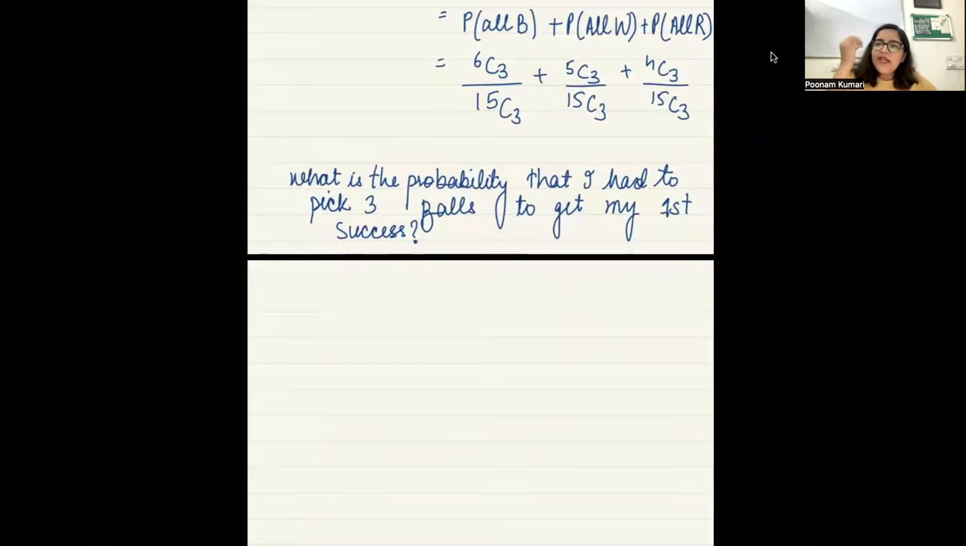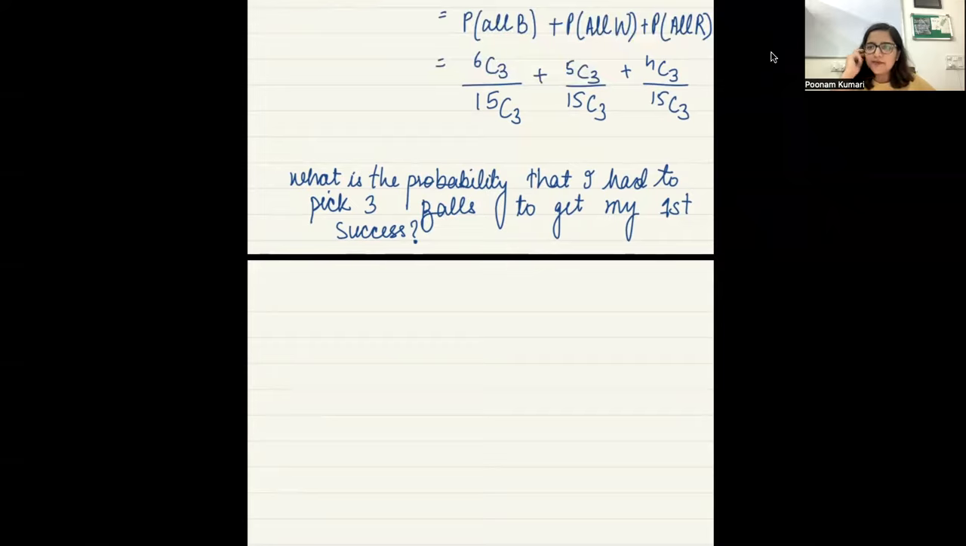If in the very first attempt I picked a ball and it came out to be blue, I got my first success even with a single ball, right? Then I did not have to pick 3 balls. And let's say the first ball did not come out to be blue, and then the second ball that I picked came out to be blue. Then how many balls did I have to pick to get my first success? 2. Right? Yes.